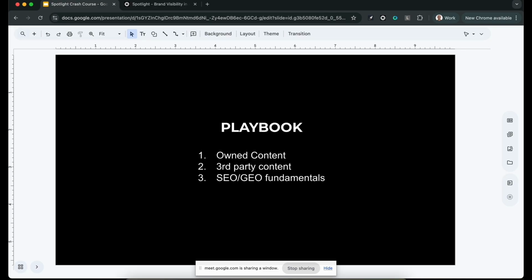So let's talk about playbooks, and I'm going to show you in practice how this is done in a moment. Essentially, the playbook is split into 3 parts, and this is working really well for us. We're seeing a really high increase. People who stick to this playbook, it's working really well. So we have 3 sections: the owned content, the third-party content, and the fundamentals.